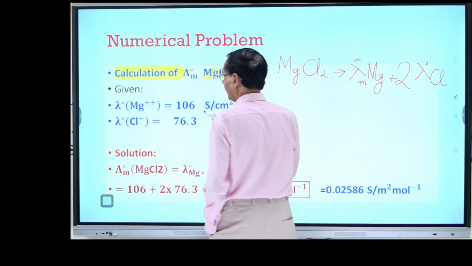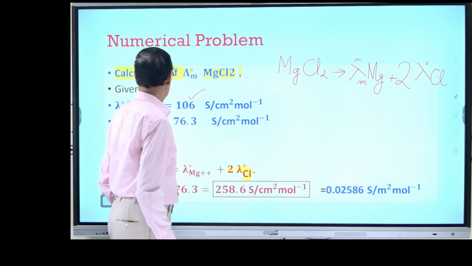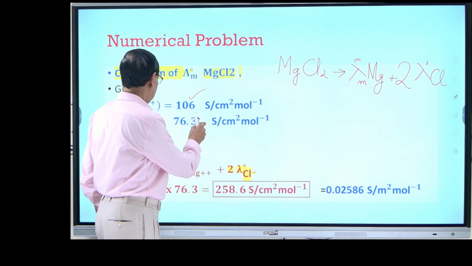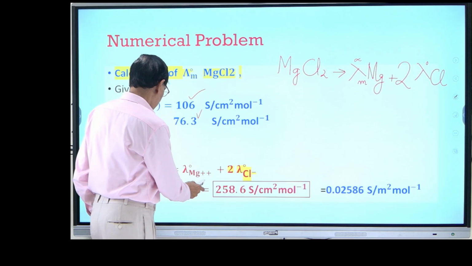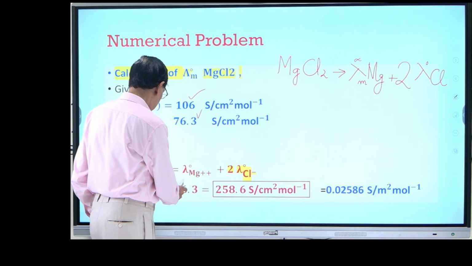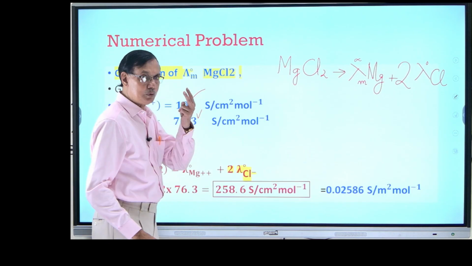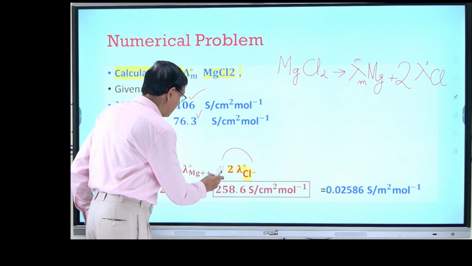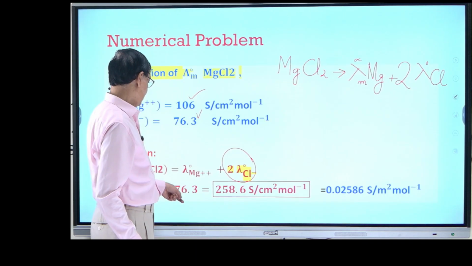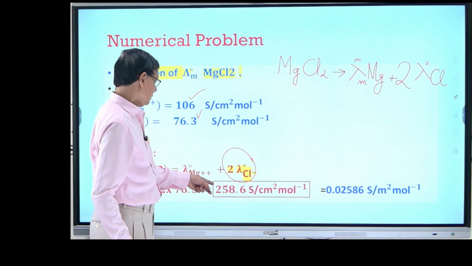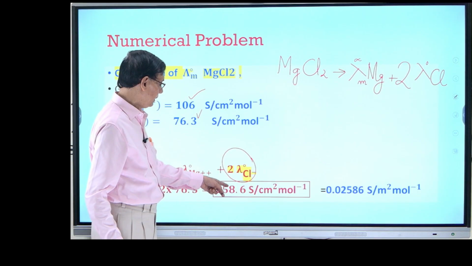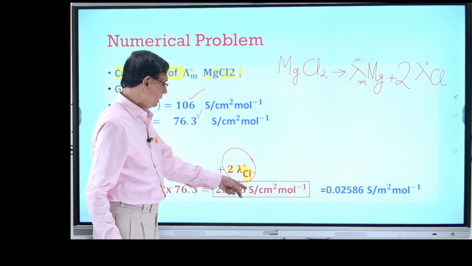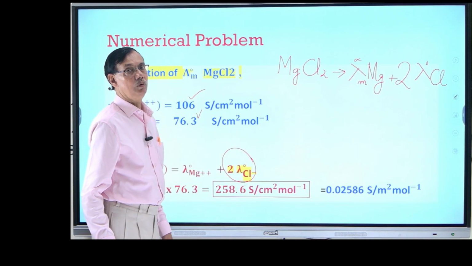Magnesium is 106, and there is no problem there, but because 2 chloride ions are there, by stoichiometry, it is 2 multiplied by the ionic conductance 76.3. So the total value is 258.6 Siemens centimeter square per mole.